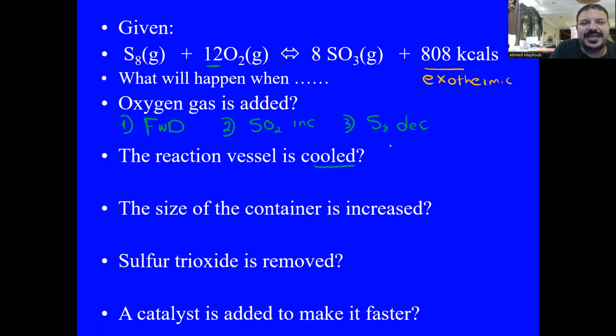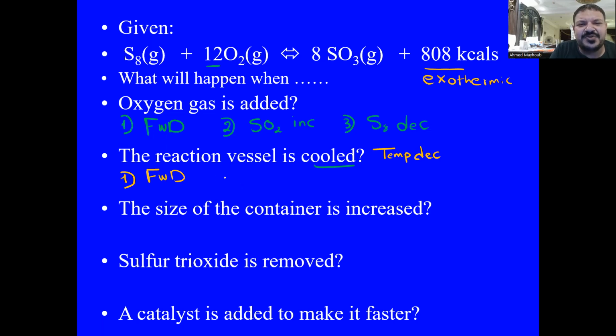So when the reaction vessel is cooled, the temperature decreased. And when temperature decreases for an exothermic reaction, we removed heat, so the reaction will go in the direction of restoring heat. This means, number 1, the reaction will go forward since it's exothermic.